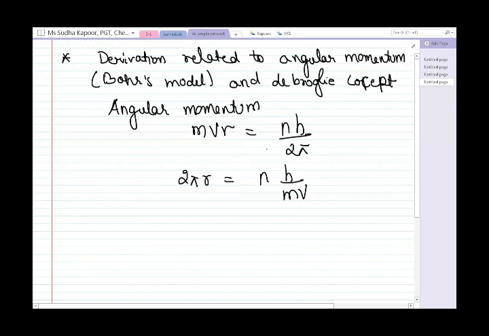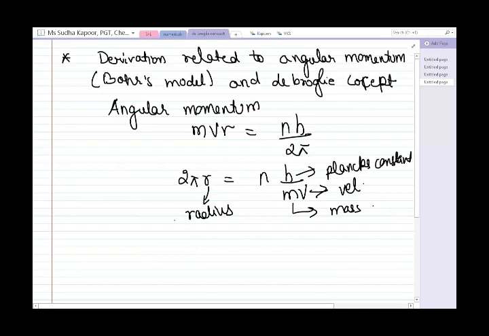We can cross multiply the things here. r is the radius of the orbit, v is the velocity, m is the mass of the particle, and h is Planck's constant.